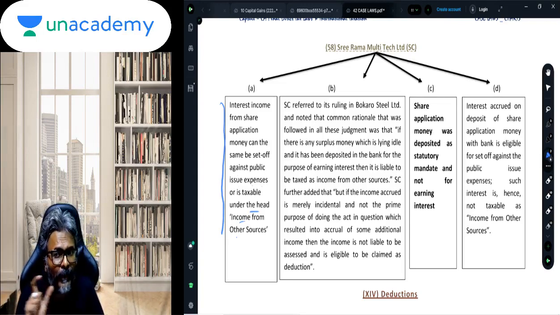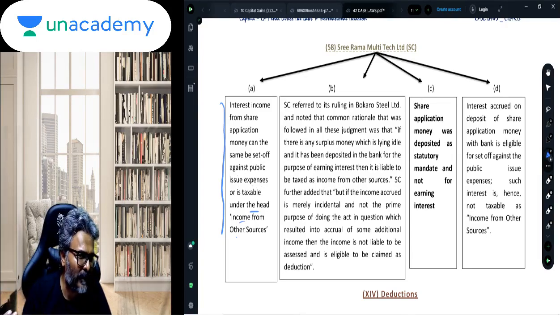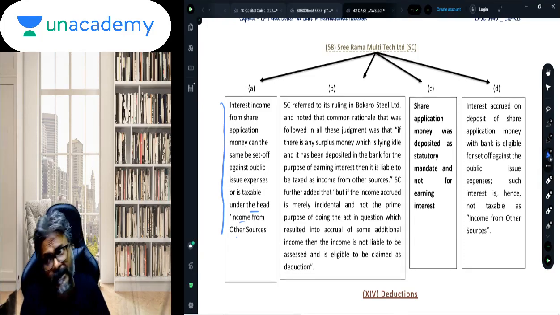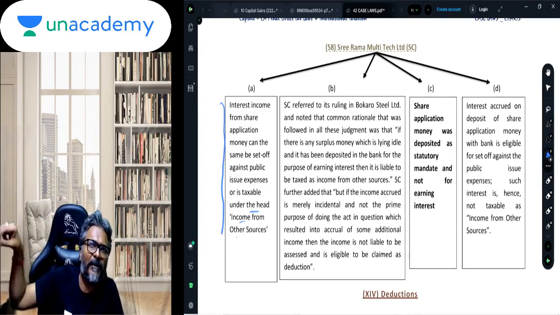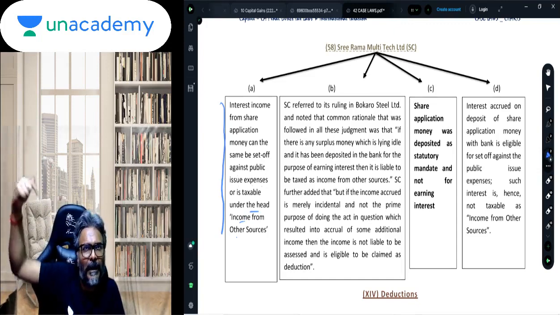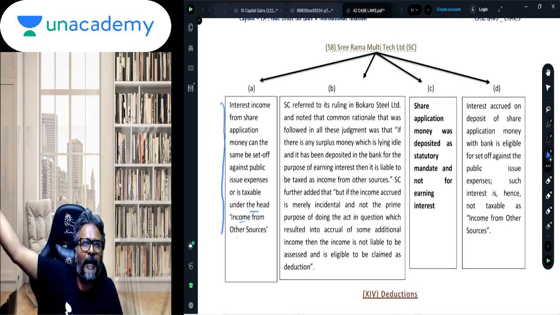We are going to reduce whatever is the preliminary expenditure under 35D, and from that we are going to reduce this particular income. The net preliminary expenditure will then be compared with the qualifying amount. The lower of the two is the final amount on which 1/5 is allowed as deduction.